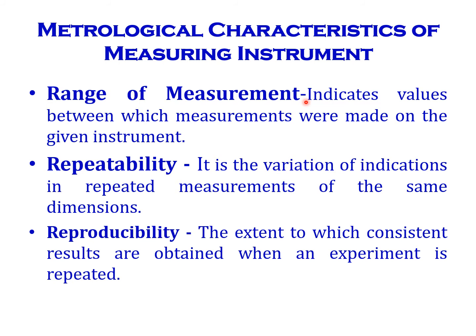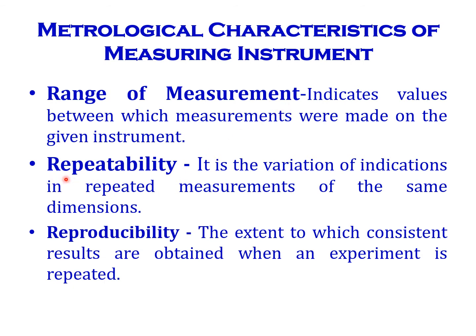We have different ranges available in the instruments. In vernier calipers, 0 to 50 mm, 0 to 150 mm, 0 to 300 mm, like that, a variety of instruments are available to do the measurement. That is called range, which indicates the values between which measurements can be made on the given instrument. What is the lowest measurement? What is the highest measurement? In between that range, we can use the instrument.